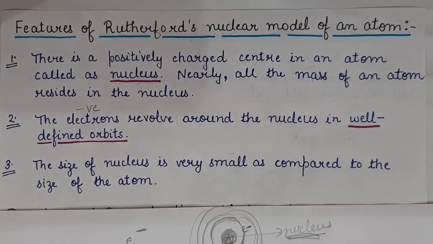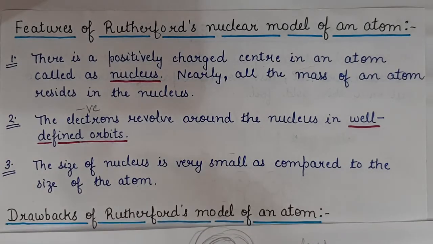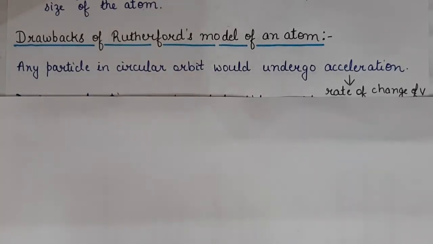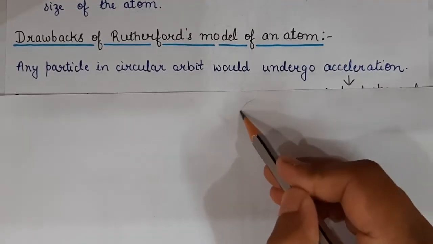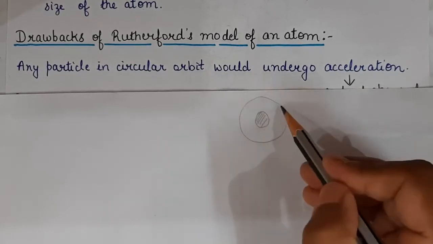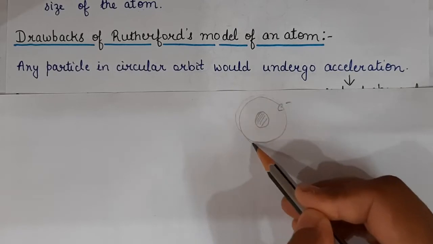Now Thomson's model had drawbacks. Similarly, Rutherford's model also had some drawbacks. So what were the drawbacks of Rutherford's model of an atom? Any particle revolving in circular orbits would undergo acceleration. I told you right now, this is the nucleus and the electrons are revolving in these circular orbits.